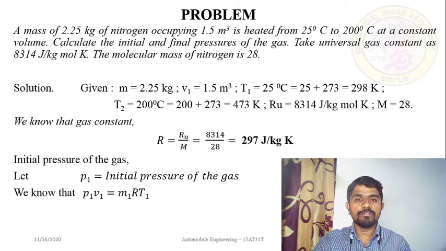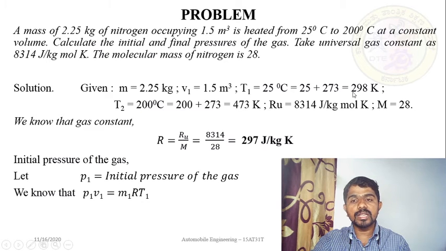I will write it for the first stage, that is P1 V1 is equal to M R T1. Can I write like this? Yes, I can write. So here the unknown value is P1, yet to calculate. V1 is equal to the initial volume, and the volume is constant in this entire problem. M1, the mass, he has given. R is the gas constant, which is already derived, and T1 is equal to the initial temperature, which is already given in the data. So now the only unknown is P1.